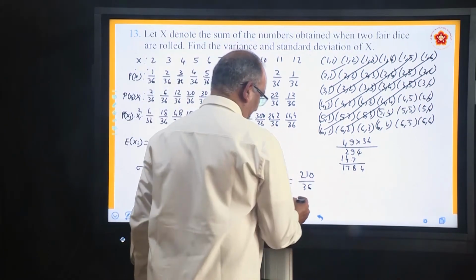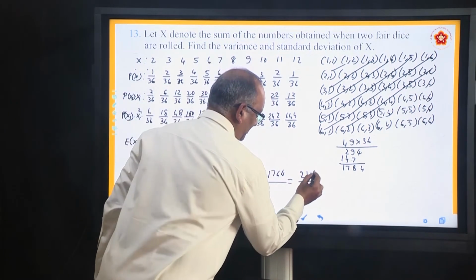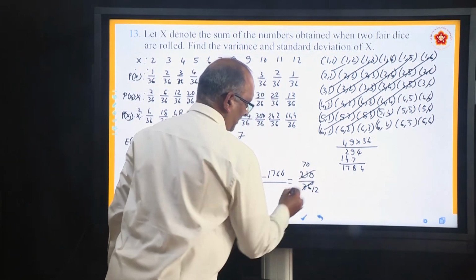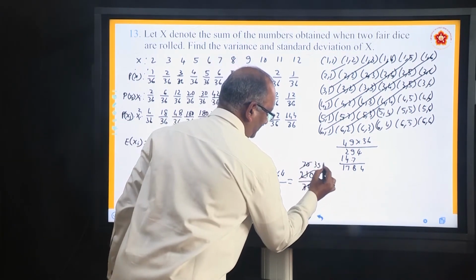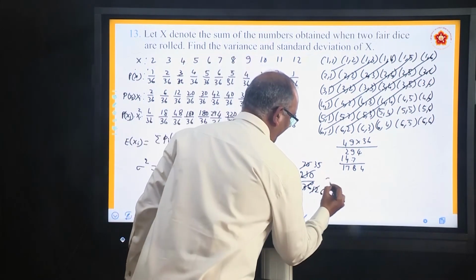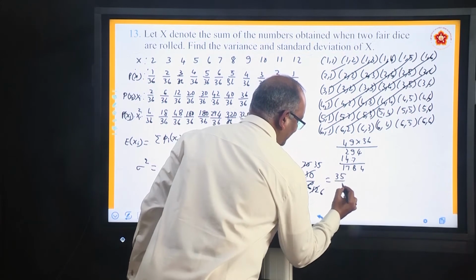Simplify. With 3 you can cancel: 3 70s are 210 and 3 12s are 36, 2 35s are 70, 2 6s are 12. Okay, so you are getting 35 by 6.